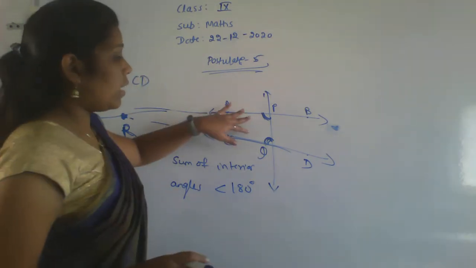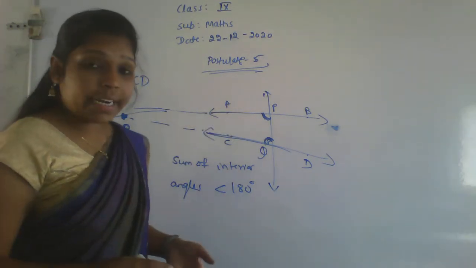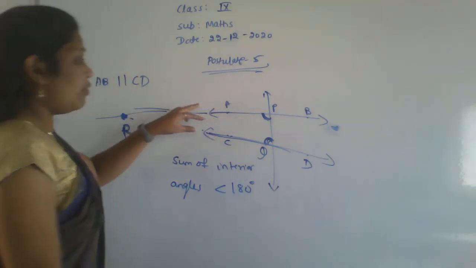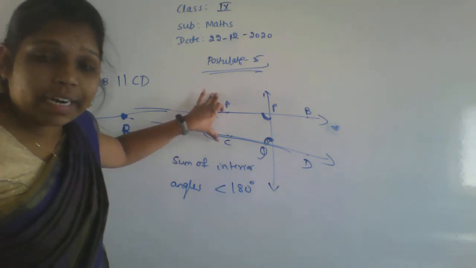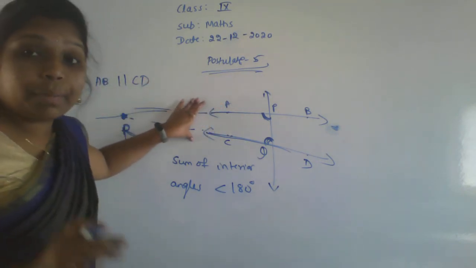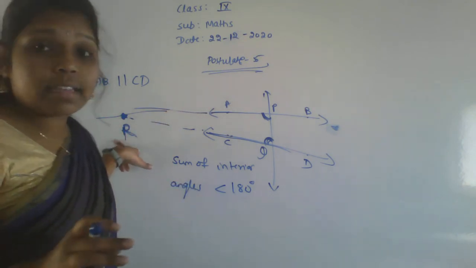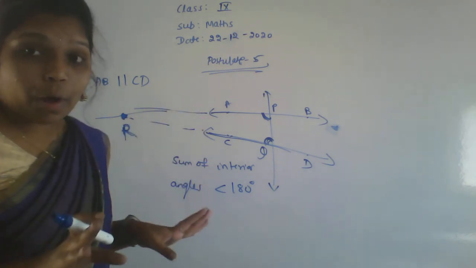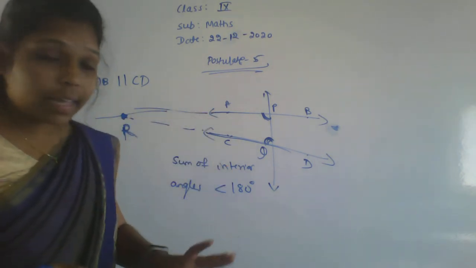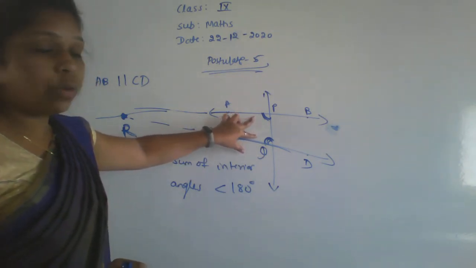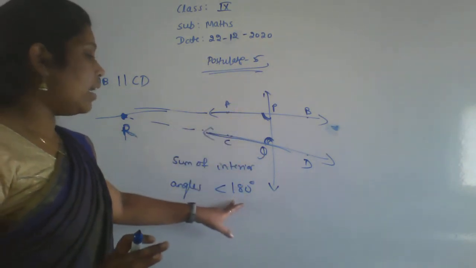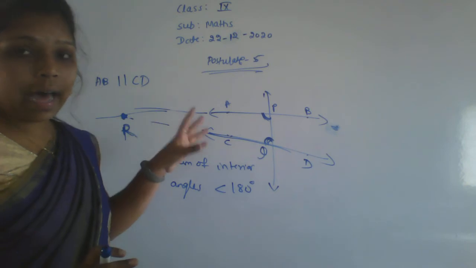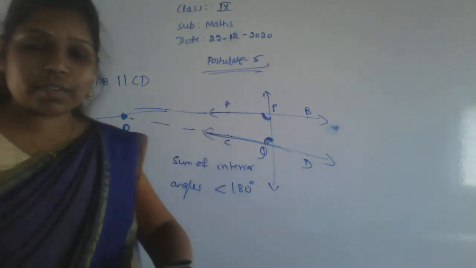Okay, so we are getting here the sum of the interior angles is less than 180 degrees. It means these two lines, that is the AB line and CD line, if you extend them indefinitely, then those two lines will meet at some point R. That is the meaning of postulate 5. If these two are not meeting at any point, it means they should be always parallel, and the sum of the two interior angles will be 180 degrees. Here we are getting less than 180, so of course these two lines will meet at some point R. Okay, so that is the meaning of postulate 5.